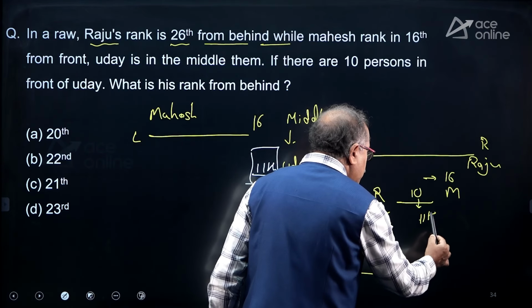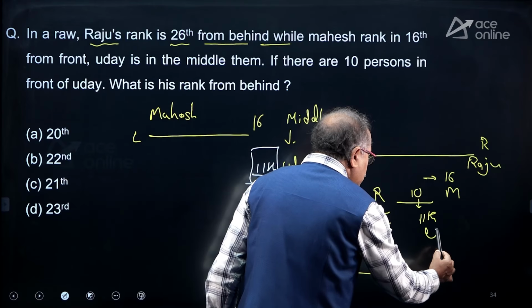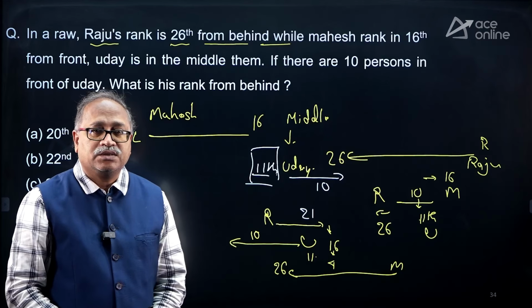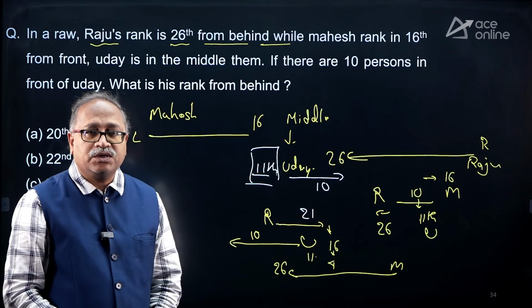The 11th position is Uday, because before Uday there are 10 persons.